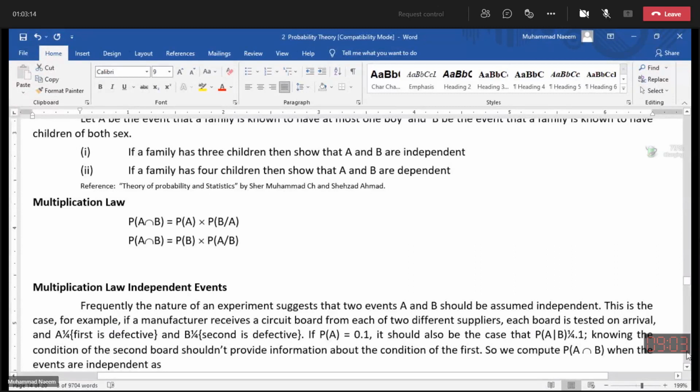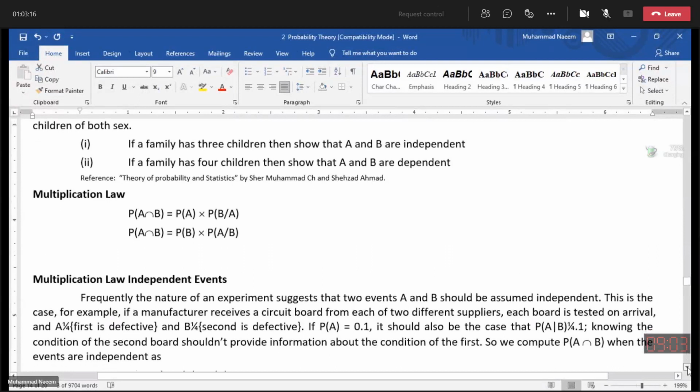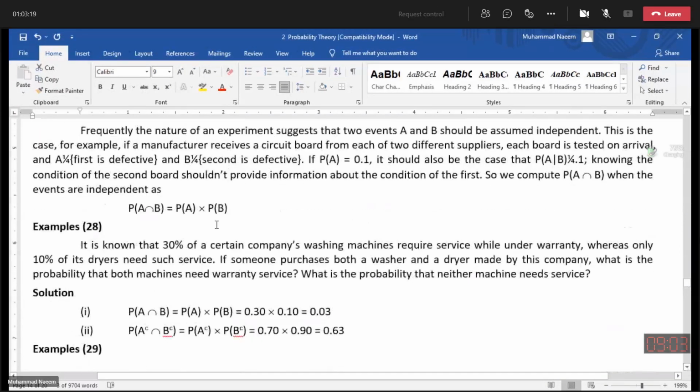So our multiplication law becomes of this form. The probability for the intersection is equal to just the product of their marginal probabilities if the events are independent.